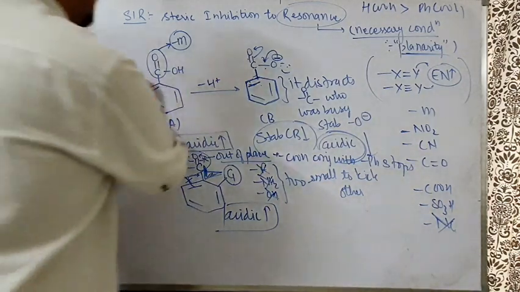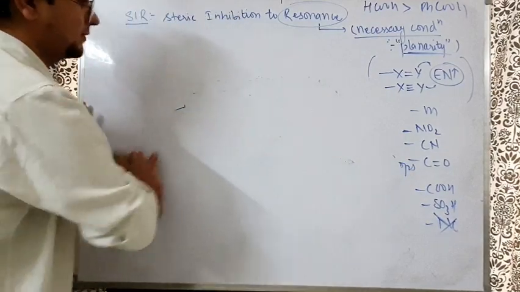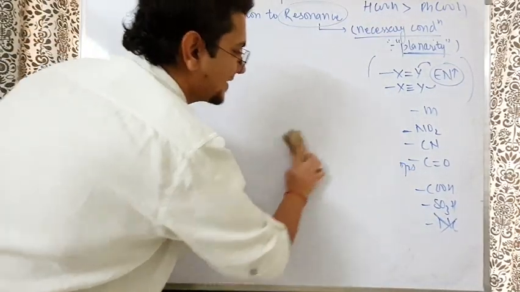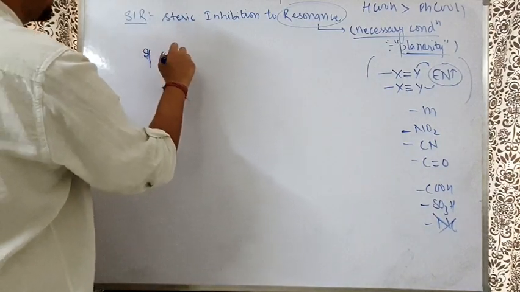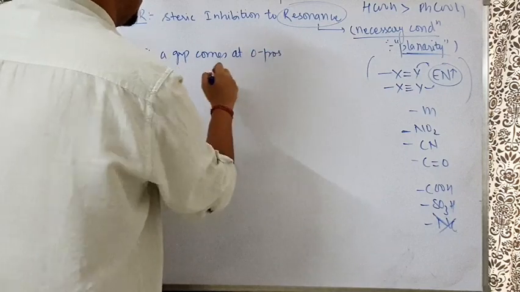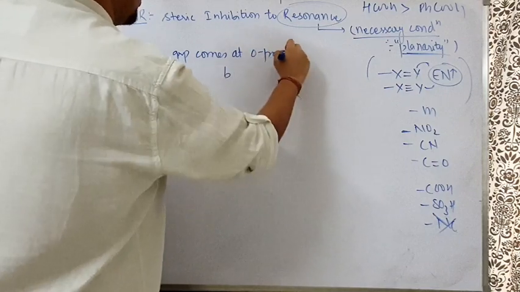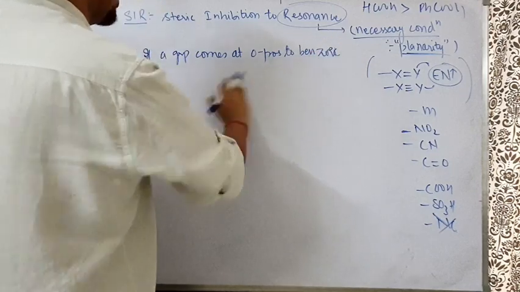What is the one thing that sums it all up? In a nutshell, it is that if a group comes at the ortho position to benzoic acid... Sir, shall we do this thing for the phenol also?